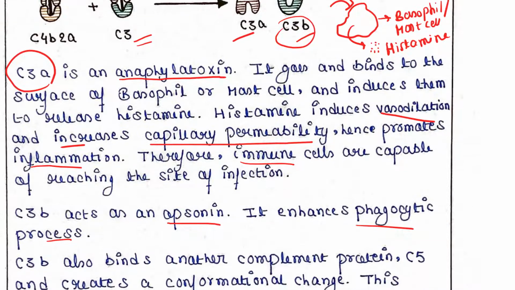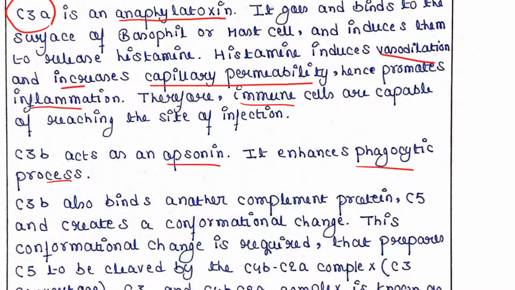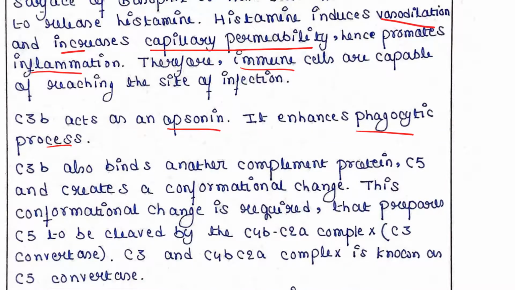C3b also binds another complement protein, that is C5. So C3b is not only an opsonin, it also binds C5 and creates a conformational change. Suppose this is C5 and now this is C3b. When C3b binds C5, it creates a conformational change on this C5 protein.